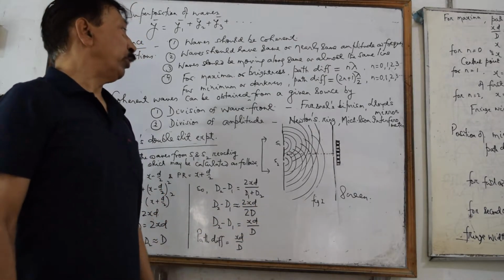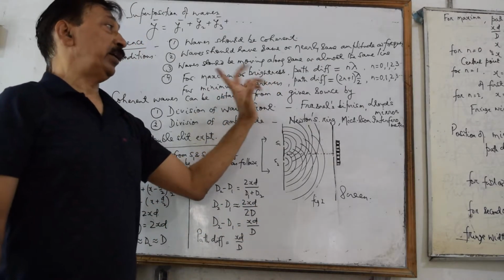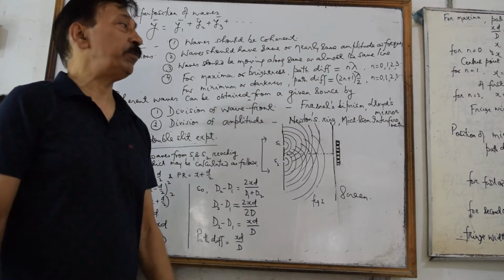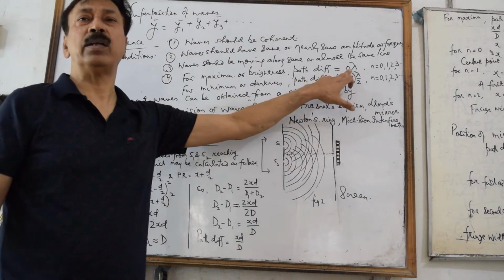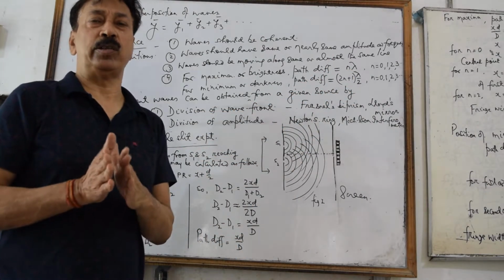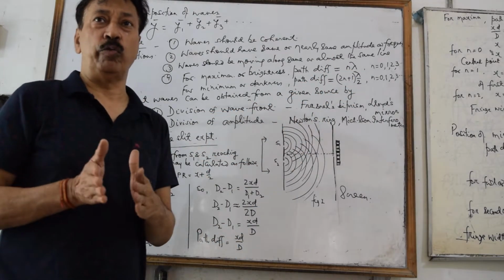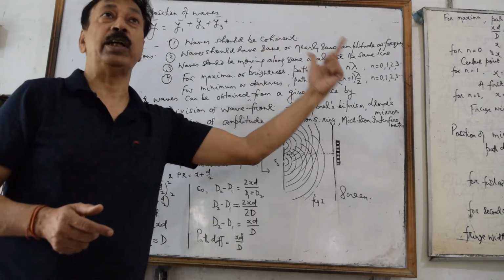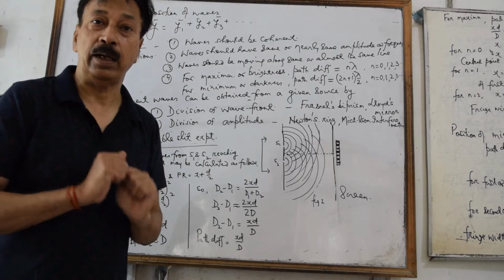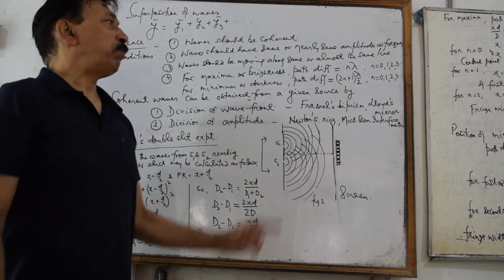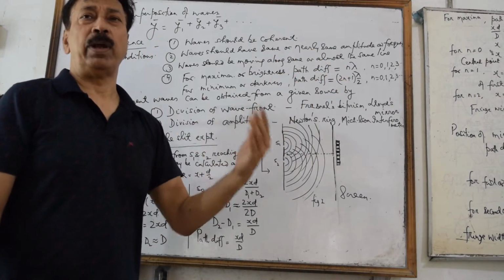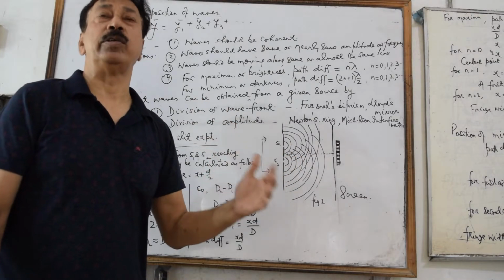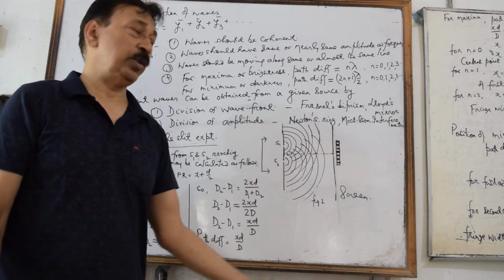And the last one: for maximum brightness, or constructive interference, the path difference between the waves should be n lambda. The path difference is the difference of the paths traveled by two waves originating from two coherent sources reaching a particular point P on the screen. This path difference should be n lambda, either lambda, 2 lambda, 3 lambda, which corresponds to a phase difference of 2 pi, 4 pi, and so on.